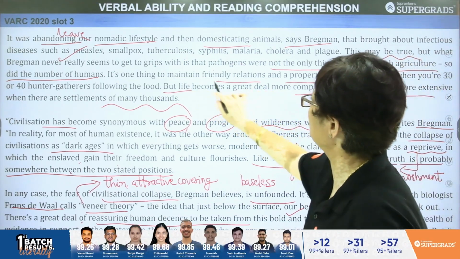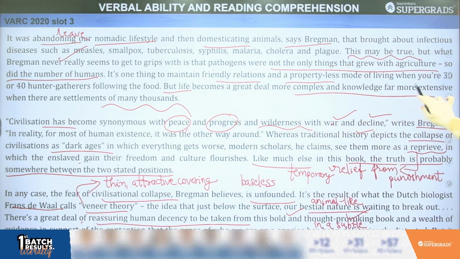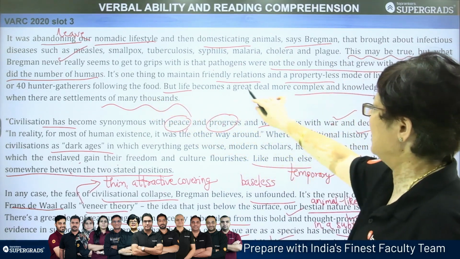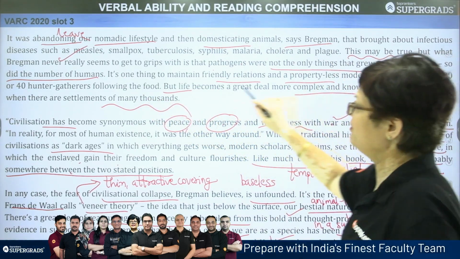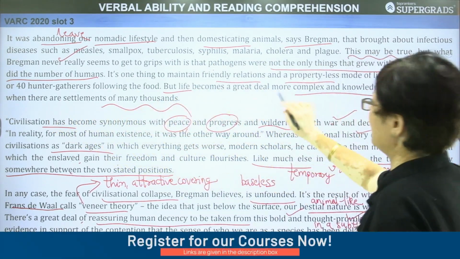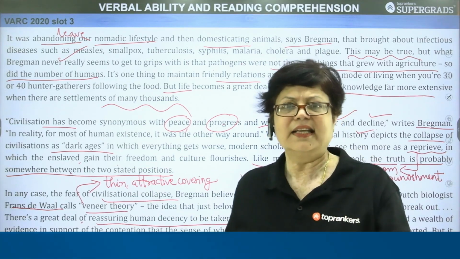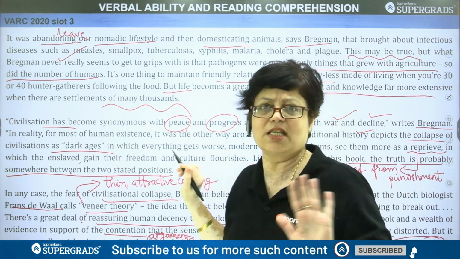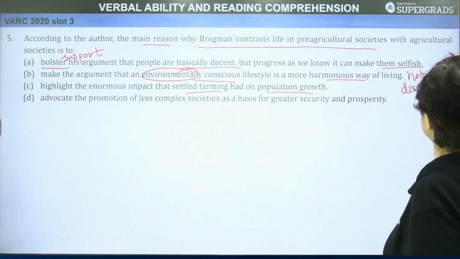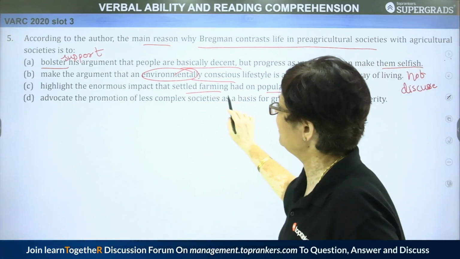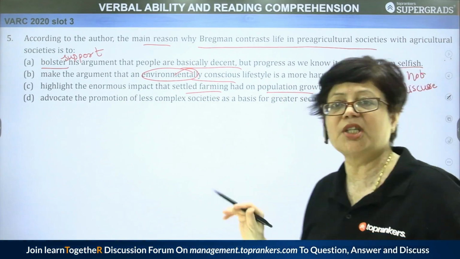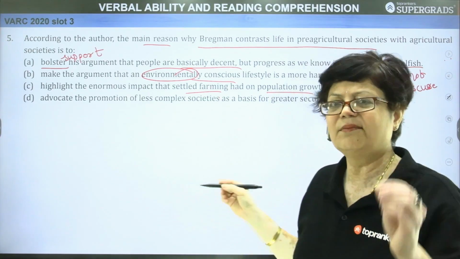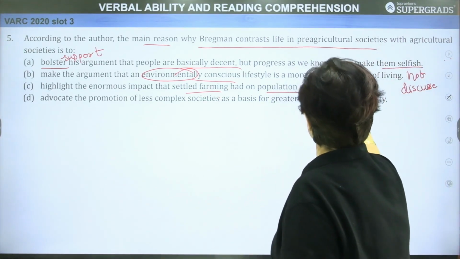Here, it's one thing to maintain friendly relations and a propertyless mode of living when you are 30 or 40 hunter gatherers following the food, but life becomes a great deal more complex and knowledge far more extensive when there are settlements of many thousands. So here there is a brief hint that when population increased, things changed. Yes, there is a brief hint, but there is no explicit connection, as you can see, that settled farming had an enormous impact on population growth. That the population grew because of settled farming has not been mentioned. So there is no mention.